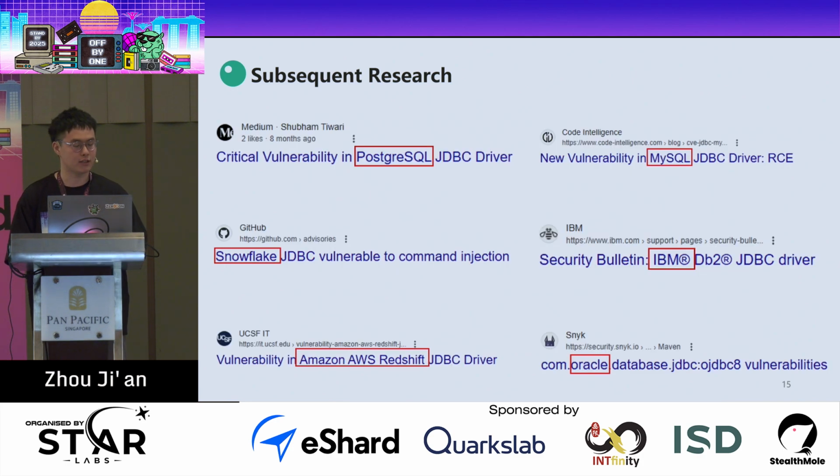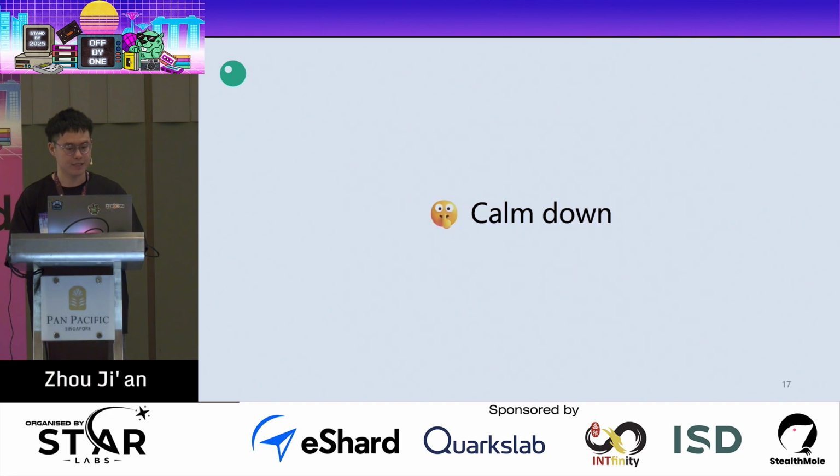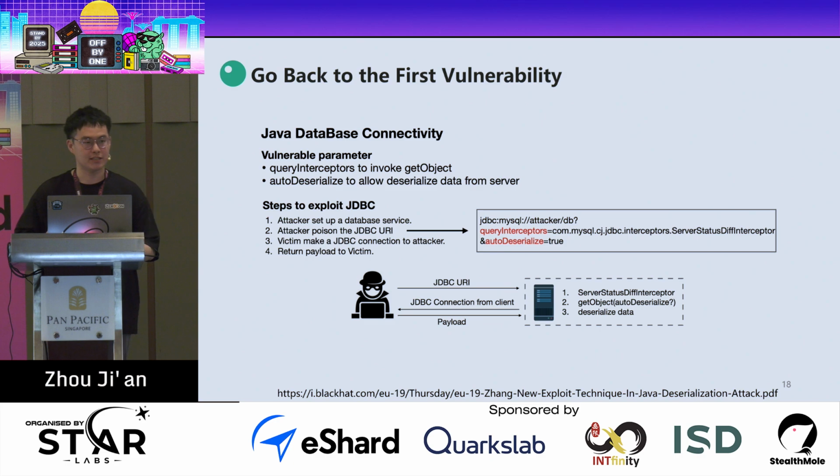When you search on Google, you can see that there are a lot of JDBC vulnerabilities. JDBC vulnerabilities don't seem particularly novel, so why am I still talking about it? Calm down and let me explain. Let's go back to the first bug in BlackHat Europe 2019 and take it as an example. The core exploit method is to leverage the parameters in the JDBC URL.